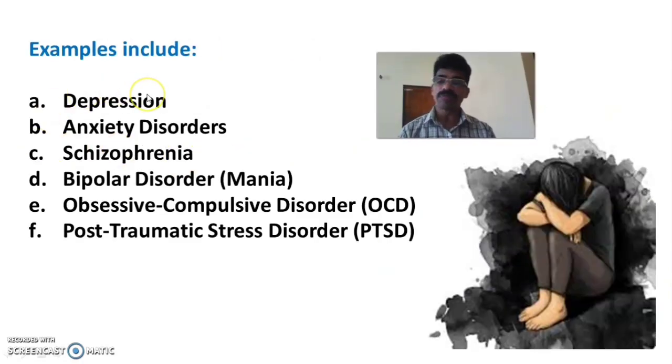Examples for mental disorders: depression, anxiety disorders, schizophrenia. It is one particular peculiar mental illness which includes hallucination, delusion, etc. Then bipolar disorders such as mania, obsessive compulsive disorders such as OCD, and even post-traumatic stress disorders. So after some incidents, a patient or person may go into depression. That is called post-traumatic stress disorder, that is PTSD. So these are the examples for mental illness or mental diseases.